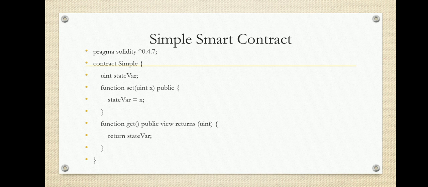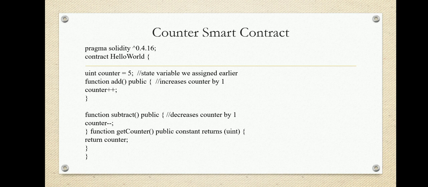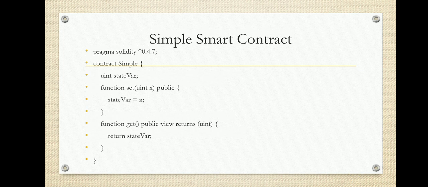Okay, next we have one more contract. Okay, so here you can see that one more contract, that is the counter smart contract. Let me discuss one more solidity contract. This contract is used to increment the value of a variable and decrement the value of the variable. Like first line we have pragma, which instructs the solidity compiler which version we are going to use in order to execute this program, right?